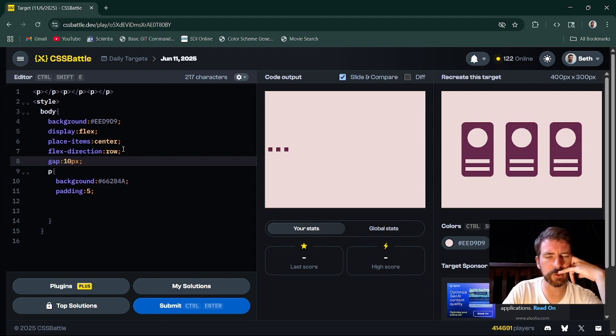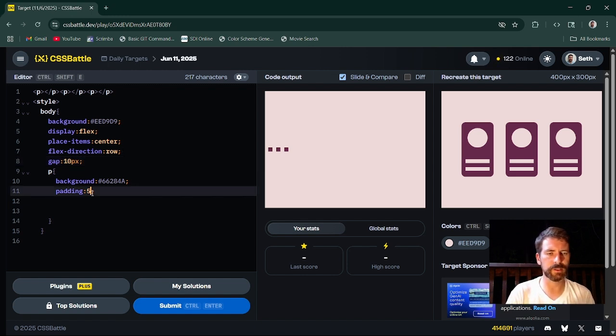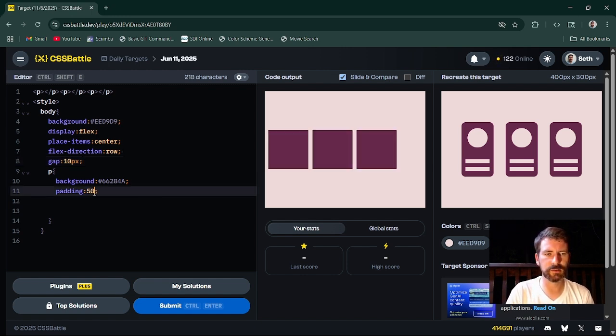Maybe the padding was too big. Oh, it was probably just doing the flex wrap, and that's why it was doing that, because it's block level elements that are trying to grow. Let's see if we expand these. Okay. All right, we're there. That's a lot for positioning it. Do I want to keep going down this route? I was hoping to just place item center and call it a day.